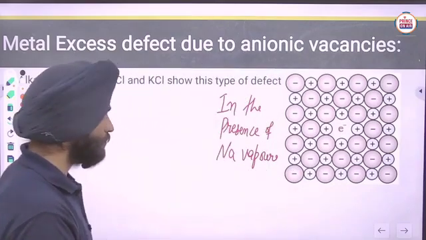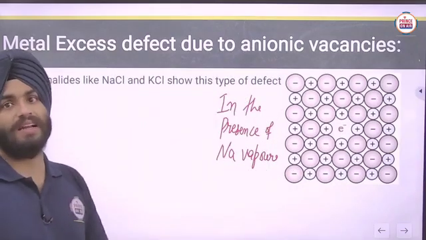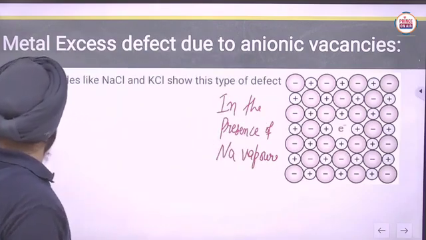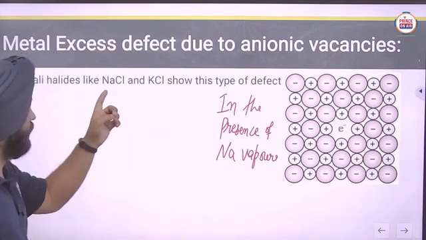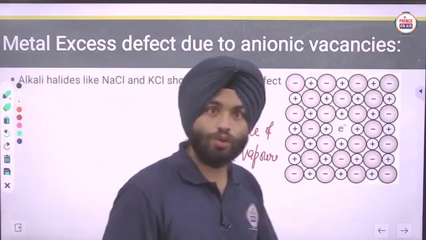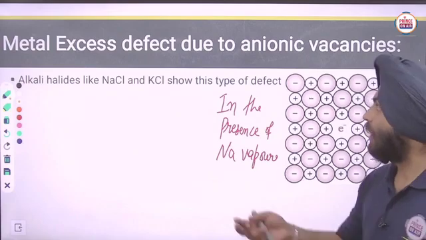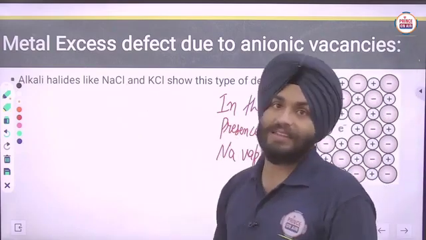Remember that alkali halides like NaCl and KCl show this type of defect.